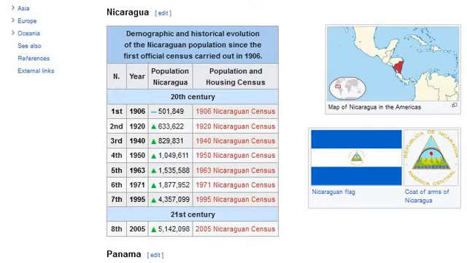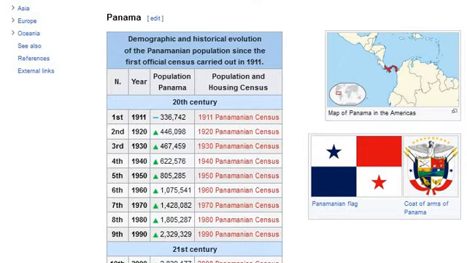Demographic and historical evolution of the Panamanian population since the first official census carried out in 1911. Year, population. Panama population and housing census, 20th century.